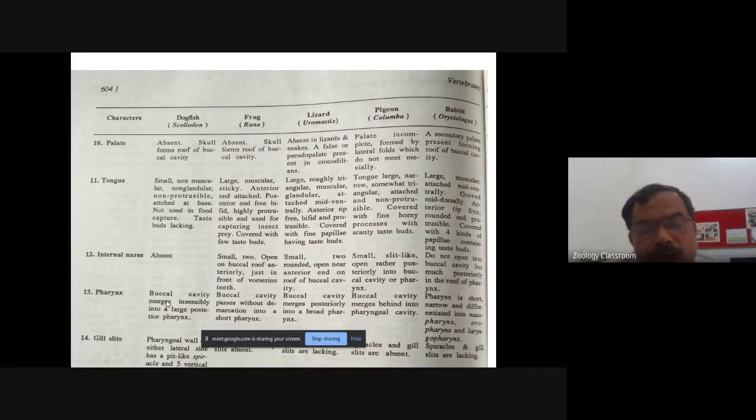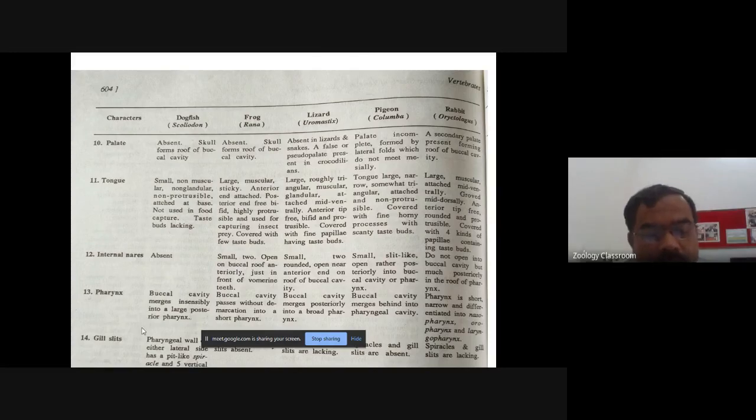Here, if you see the pharynx in Scoliodon, buccal cavity is merging into the large posterior pharynx. In frog, it is also merged to form the buccopharyngeal cavity, and it is without demarcation because the neck is absent. In case of lizard, buccal cavity merges posteriorly into the broad pharynx, while in pigeon, buccal cavity merges behind again into the pharyngeal cavity, and in rabbit, pharynx is short, narrow, and it is differentiated into nasopharynx, oropharynx, and the laryngopharynx. So these are the three regions of the pharynx.